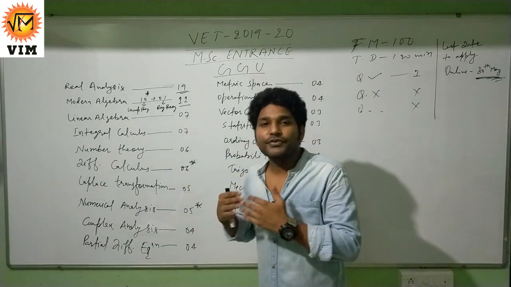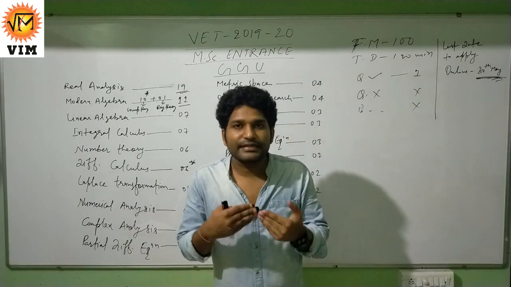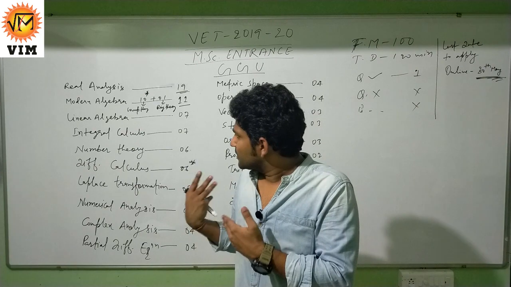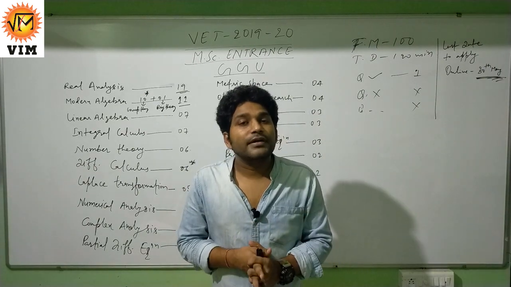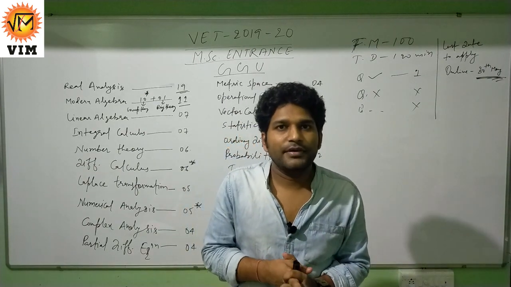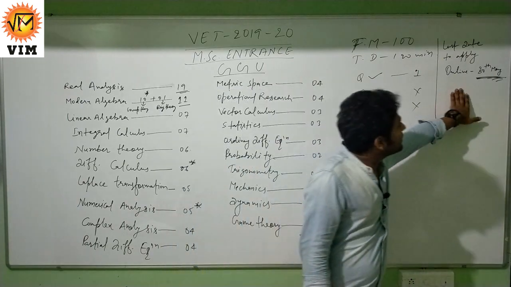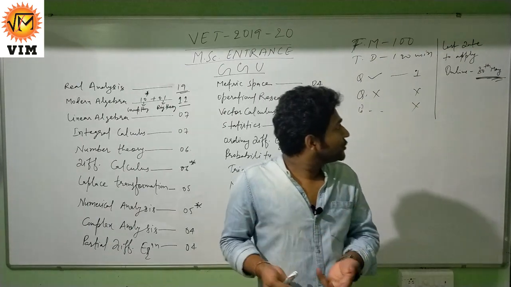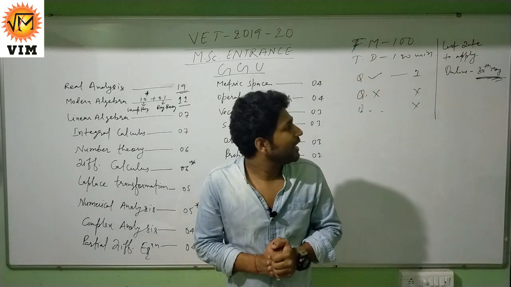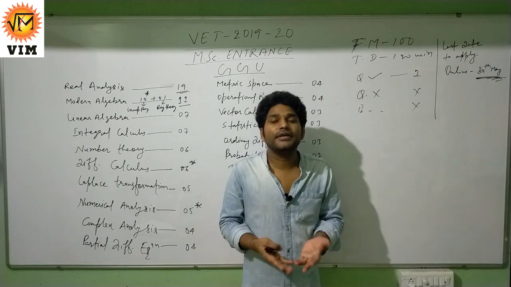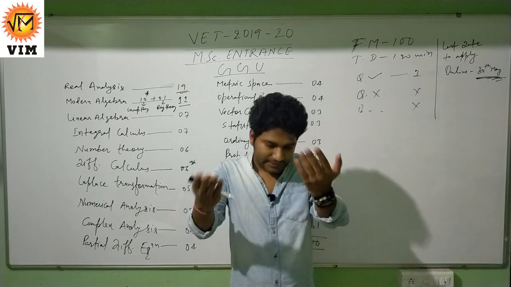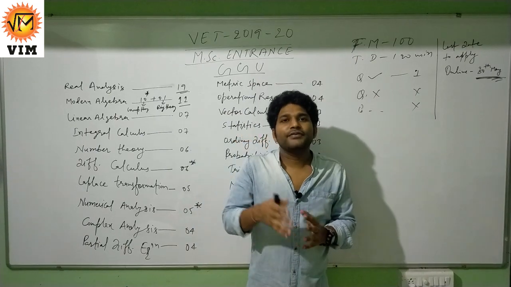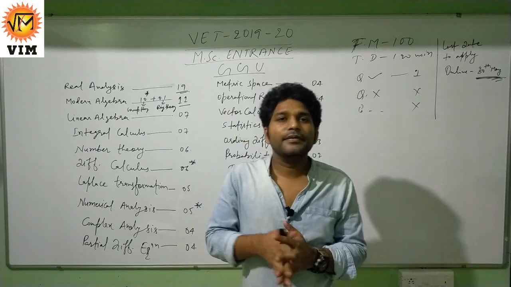Actually, the question paper is of a very basic level. If you know the basic definitions and their fundamental applications, then this examination is easy to crack for you. But what if you don't remember? The last date of online submission of the form is 30th of May. Then the admit card will be issued with the date of examination. So I hope you have at least 20 to 25 days to recall some basic definitions and practice some related questions. I have also given the link of the question paper in the description.